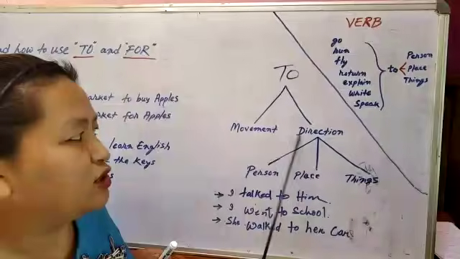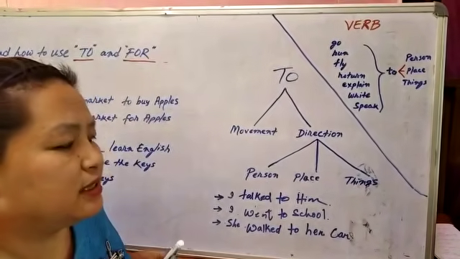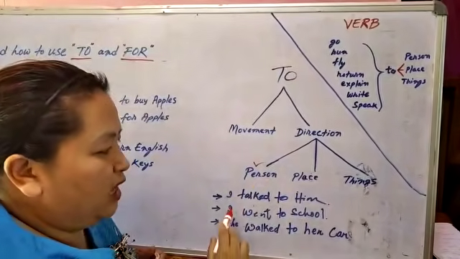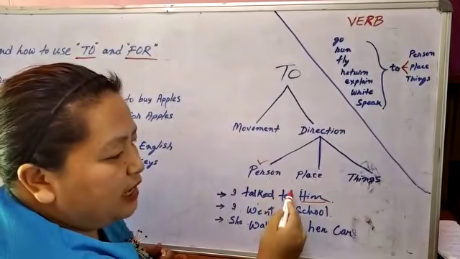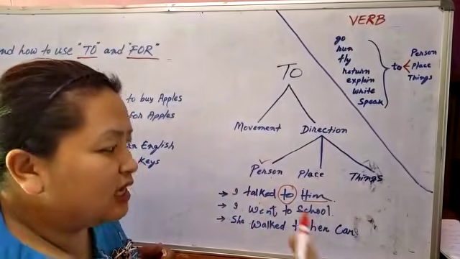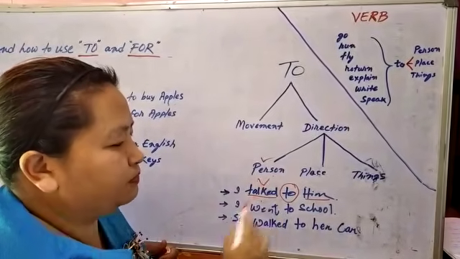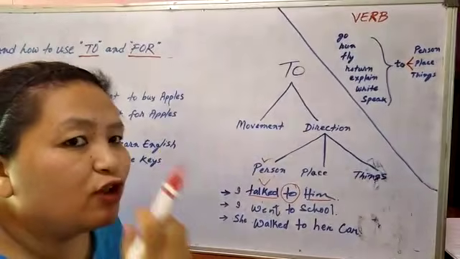Okay, so direction and movement can be also in three: person, place, things. Let's first see the example of person. I talk to him. He is a person. We use "to" because of this verb, talk. Talk means you move your lips.